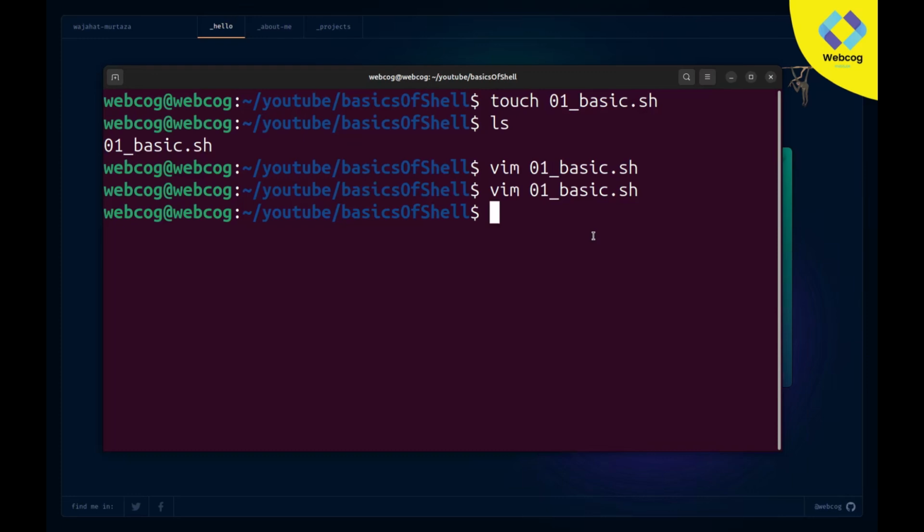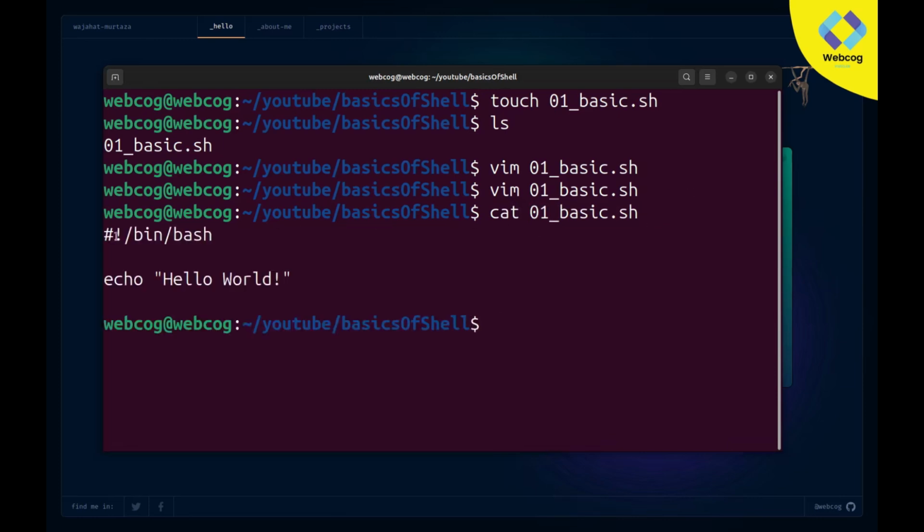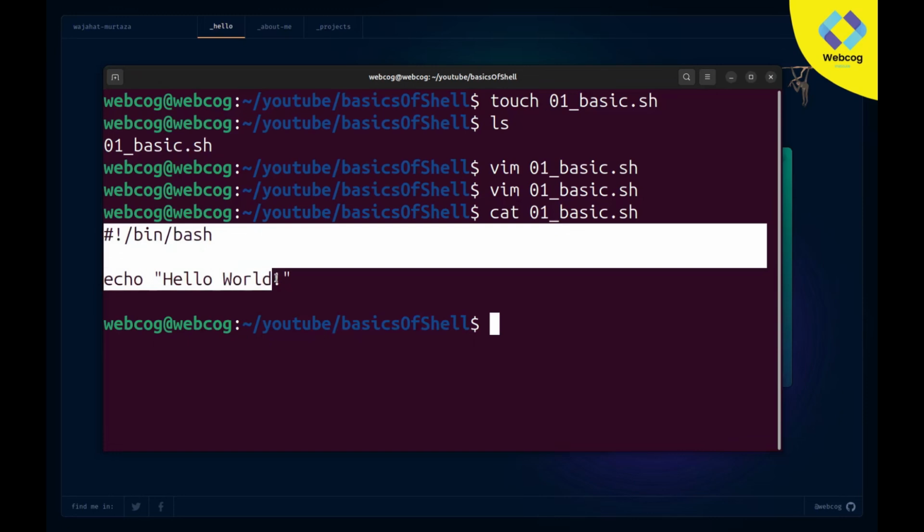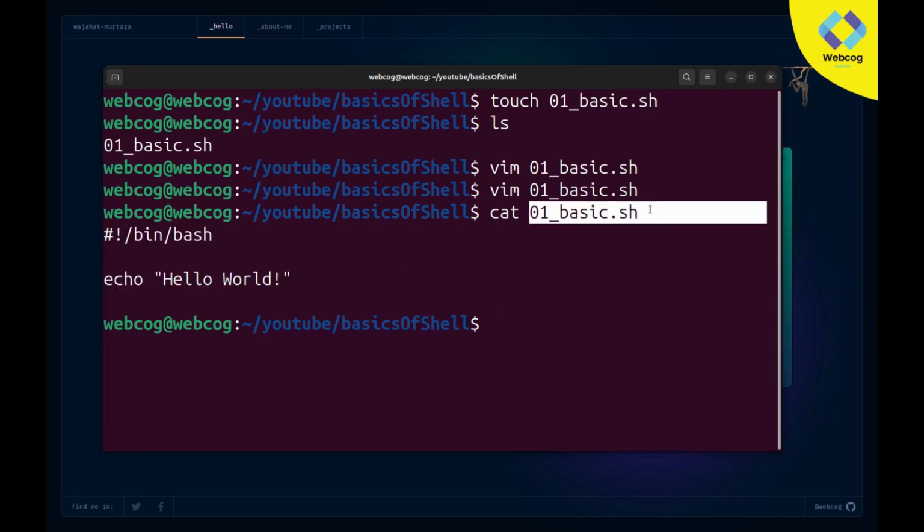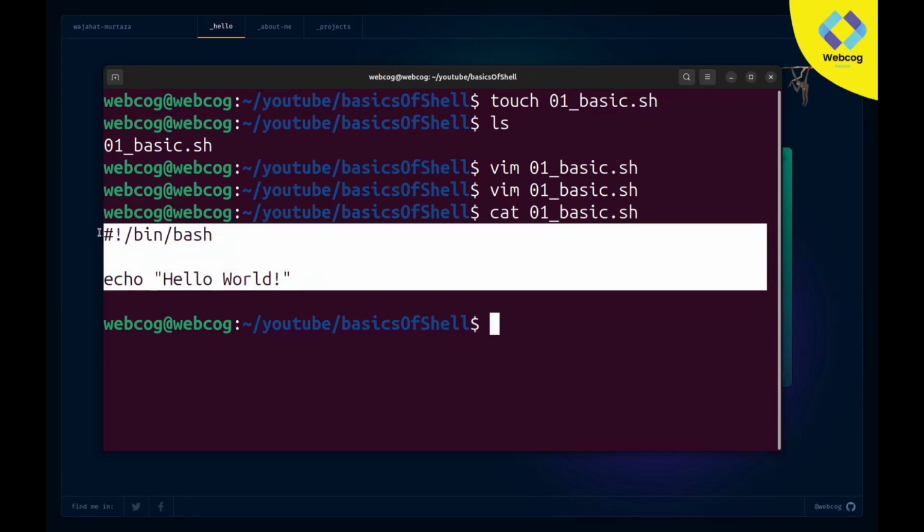If you want to check the data which we wrote in this sh file, you can also see it with the cat command: cat 01 basic.sh. Hit enter, and you can see all the code which is in this file. So you can use the cat command for checking the data inside your file. You can see this data we have saved in our sh file.